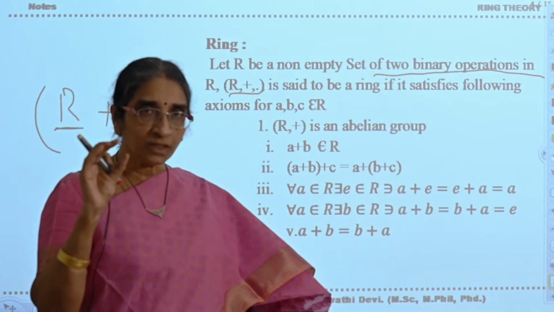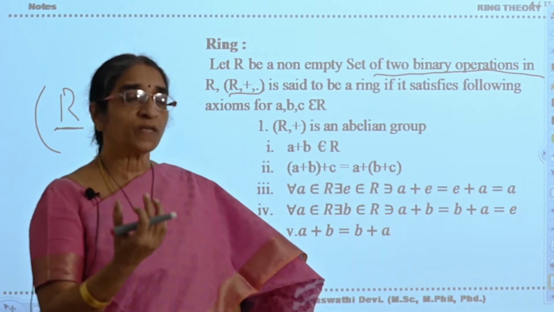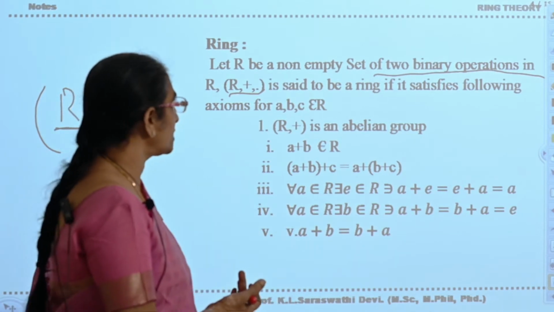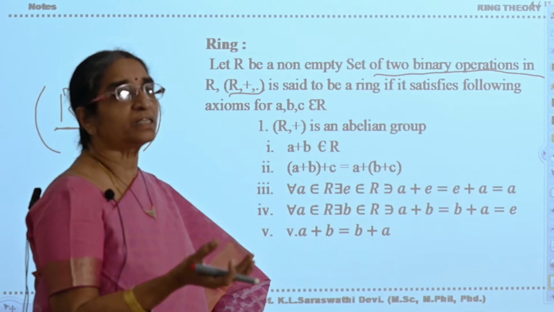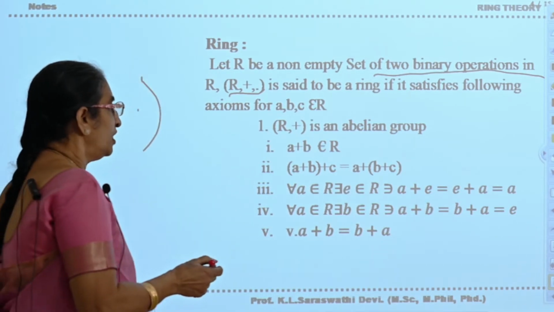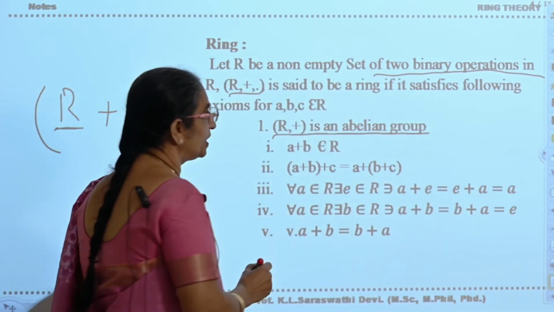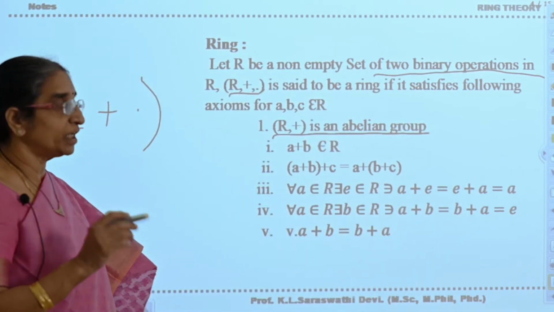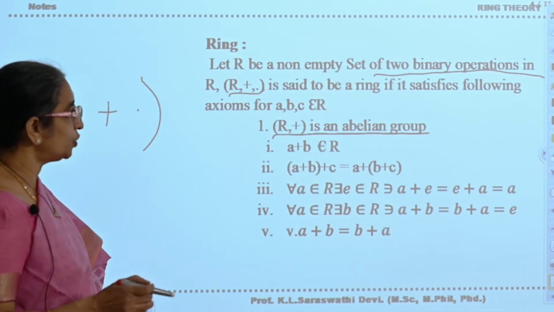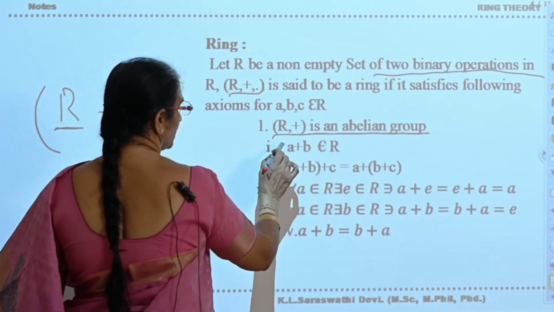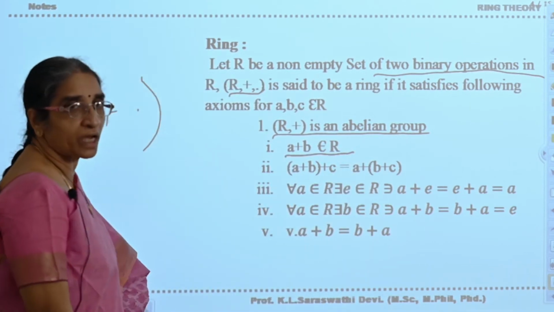With respect to plus and dot, this R should satisfy some postulates. If it satisfies those postulates, we will say that it is a ring. See what those postulates are. With respect to addition, R plus is an abelian group. What is an abelian group? For any 2 elements A, B belonging to R, A plus B belongs to R. That is, closure is satisfied.